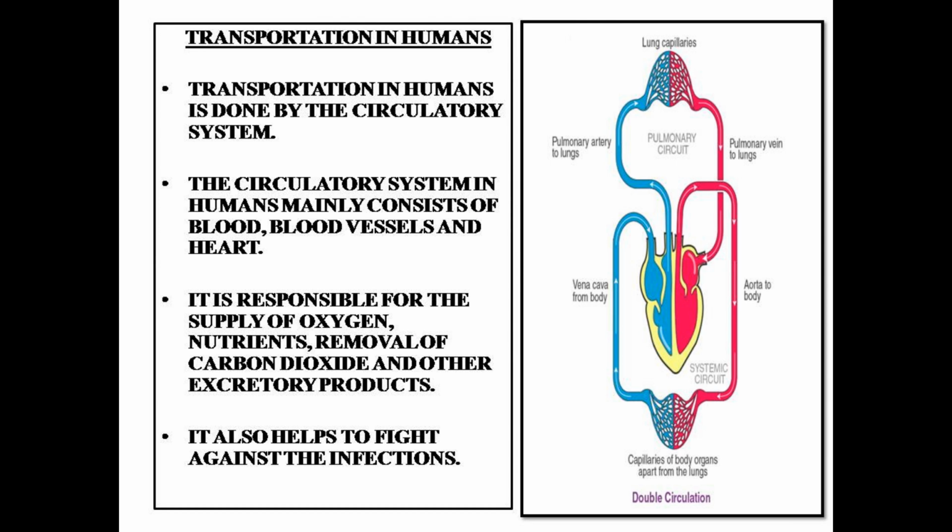Transportation in humans is done by the circulatory system. The circulatory system in humans mainly consists of blood vessels and heart. It is responsible for the supply of oxygen and nutrients, and the removal of carbon dioxide and other excretory products. It also helps to fight against infections.